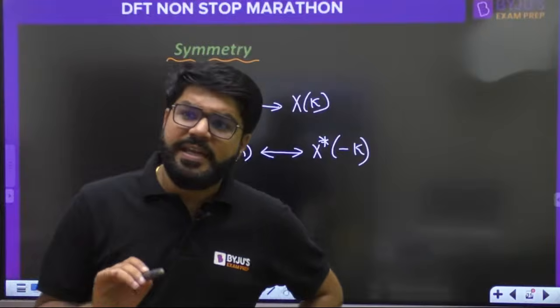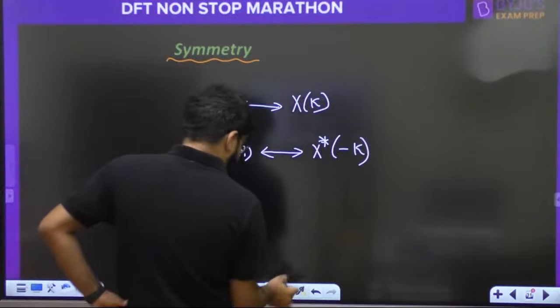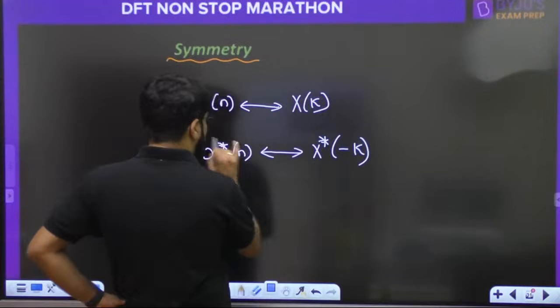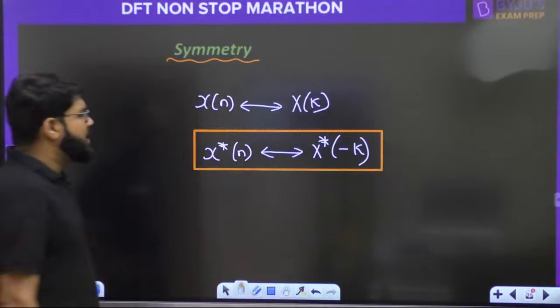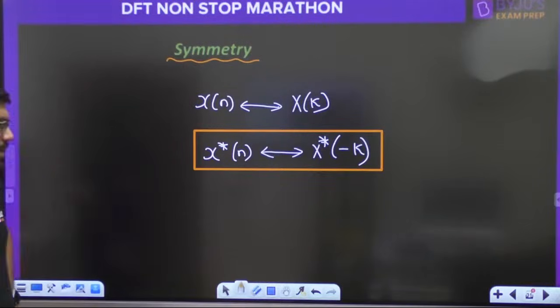This is the DFT of the conjugate of a signal. Let us write it separately. What is the DFT of the conjugate of a signal? X star n has the DFT X star minus k.